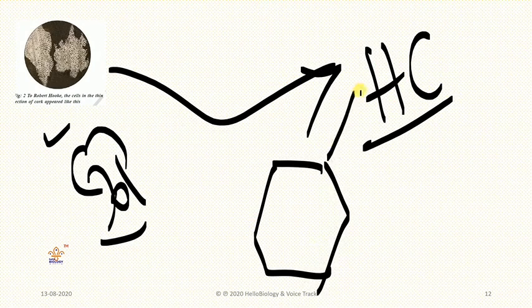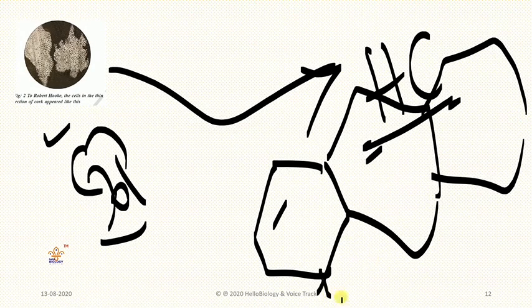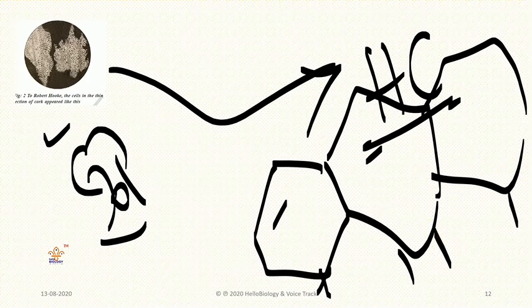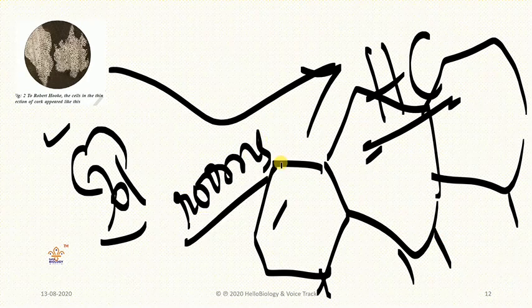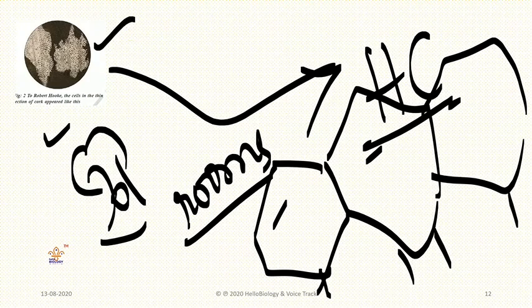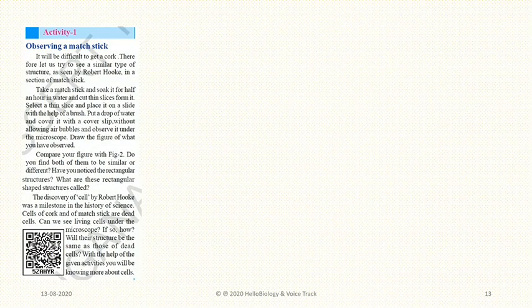Honeycomb, that means a honeybee's home. Have you seen one? So it will be like that. All these structures he observed, and after that he named them small rooms. He didn't know what name to give, so small rooms are there inside this oak tree. Then he made another activity so that we can understand it, and we need to do one activity here.